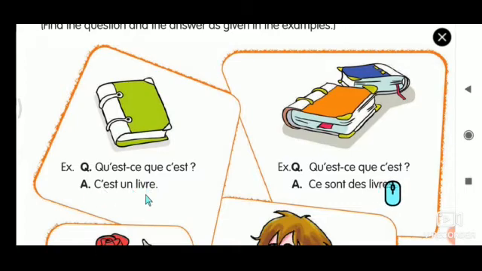C'est un livre. Okay. Now the same scenario, we have 2 books here, that is plural. So the question will not differ. Qu'est-ce que c'est? It will be the same, because it is a thing. Whenever you see a thing, you have to say qu'est-ce que c'est to know what it is. And the answer will be ce sont des livres.